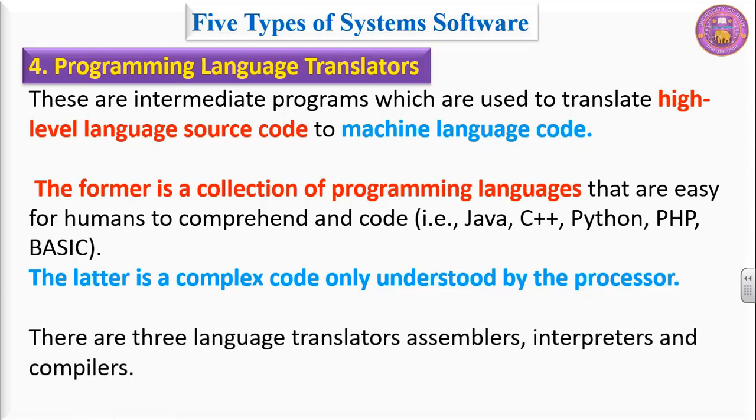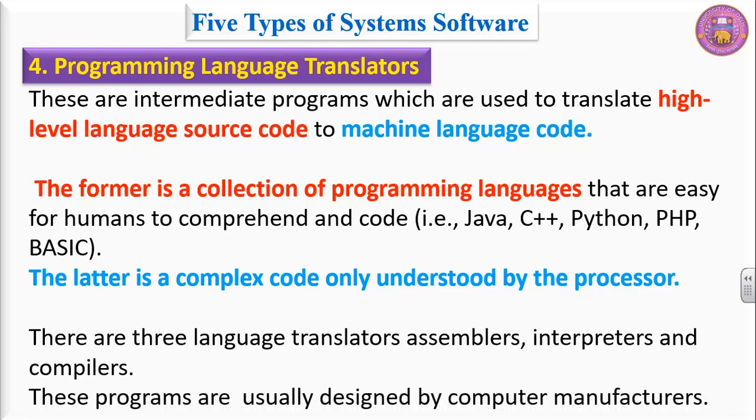There are three language translators. The first one is assembler, second interpreter, and the third one is compilers. Interpreter and compilers convert high-level language source code to machine language code, whereas assemblers were used only in the case of assembly language. These programs are usually designed by computer manufacturers.